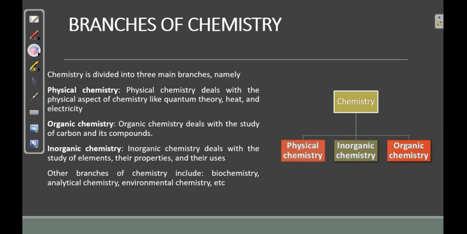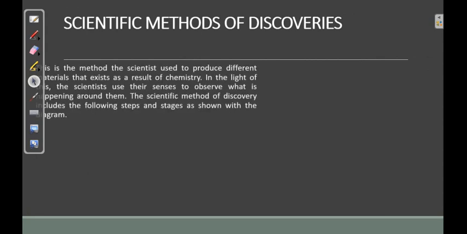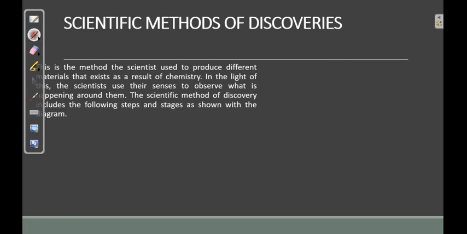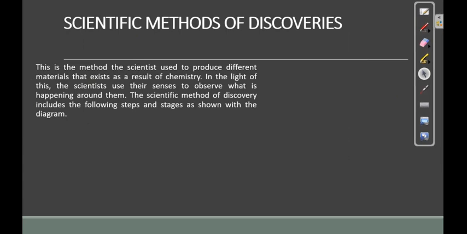All right, let's move to the next slide: the scientific method of discoveries. The scientific method is a method used by scientists to produce the different materials that exist as a result of chemistry.